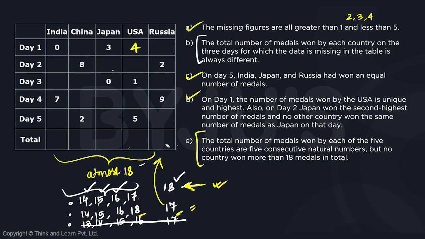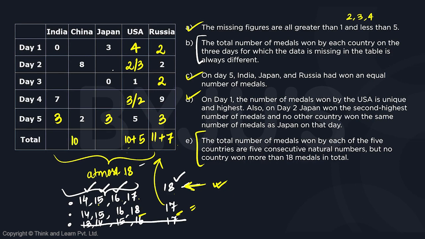These were already filled. And we know that Russia is already at 11. So we need a further 7. For a further 7, we had to take 2, 2 and 3 here. Since Russia on day 5 is 3, Japan and India are also 3. USA is already at 10. And USA is supposed to take, it was 15. So it was a 5. So for a 5, we can have 2, 3 or a 3, 2.